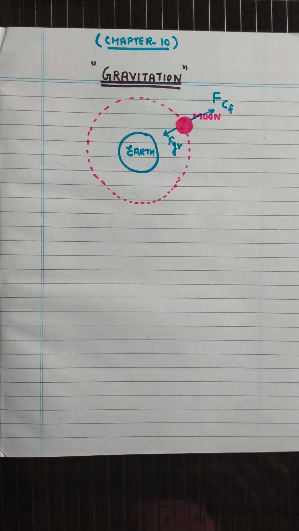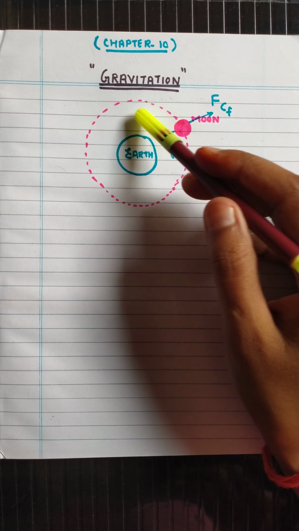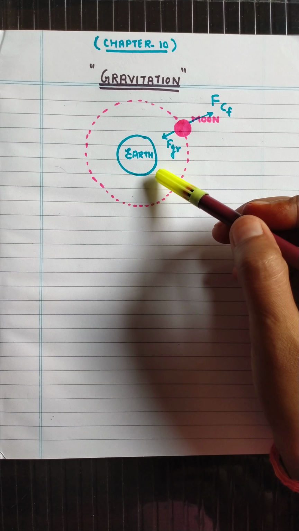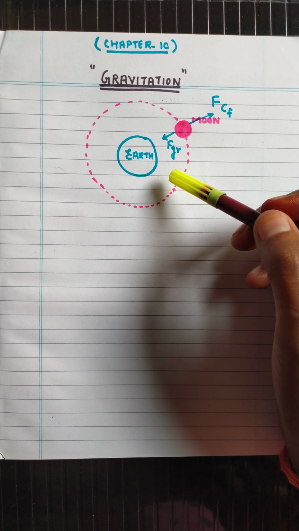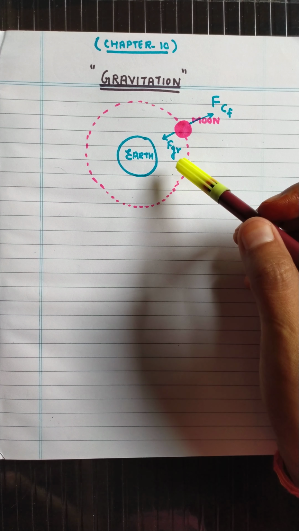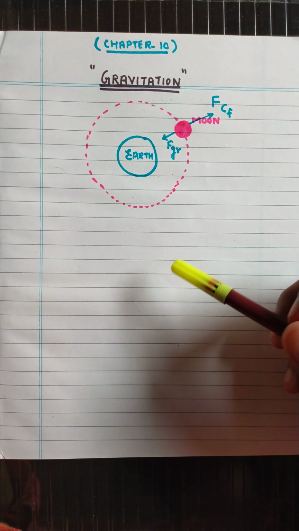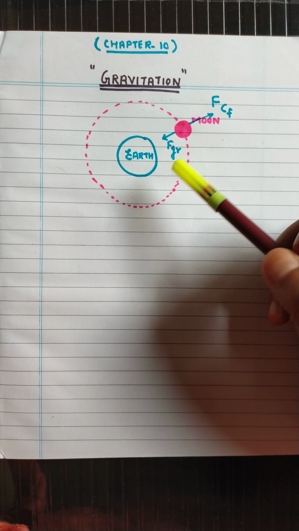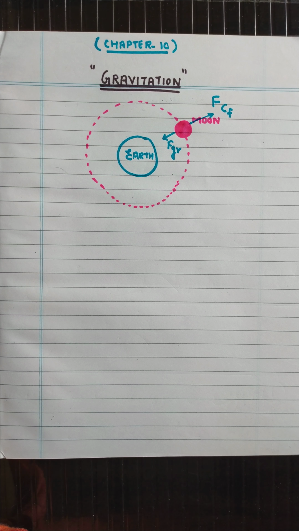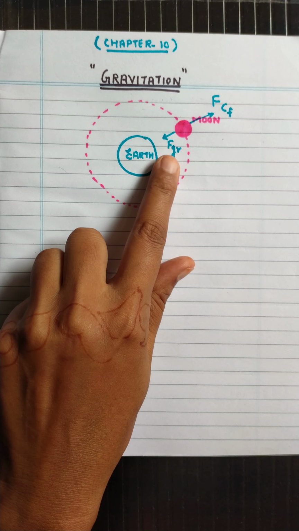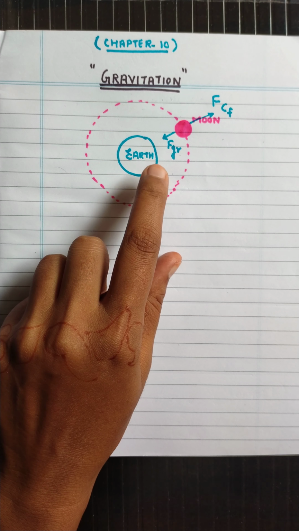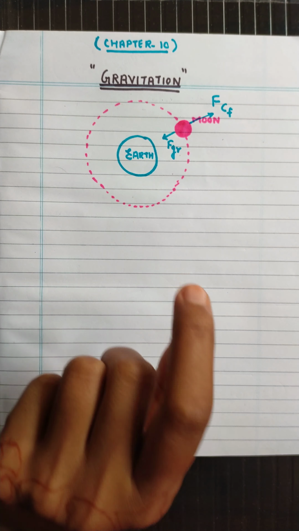He explained the various phenomena of attraction related to gravitation. Even the motion of the moon around the earth is due to the centripetal force. So what is the centripetal force? Whenever the moon is revolving around the earth, the force of attraction provided by the earth is also providing a centripetal force.